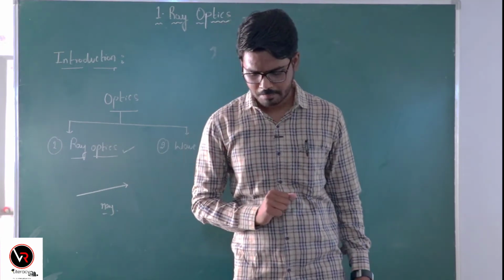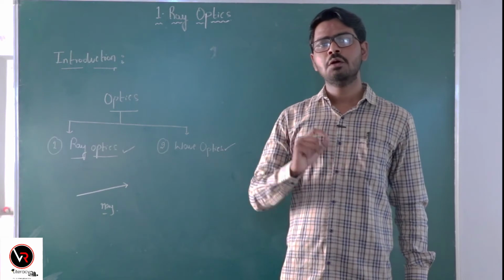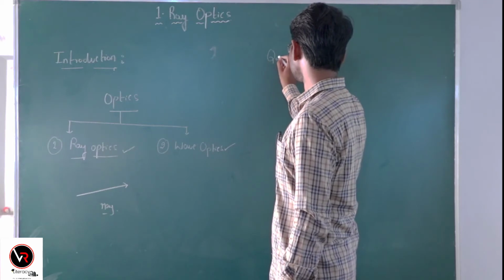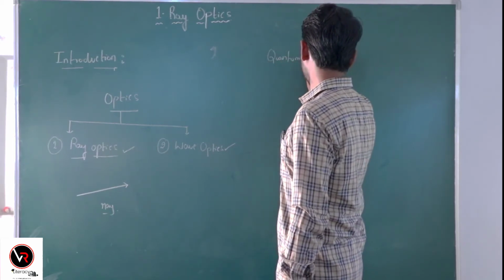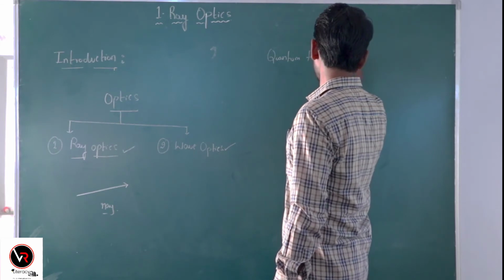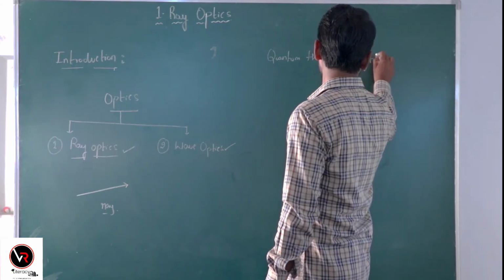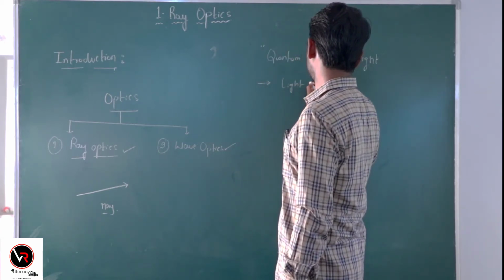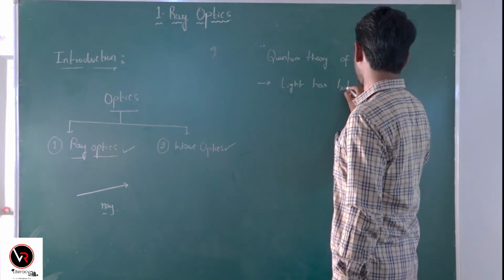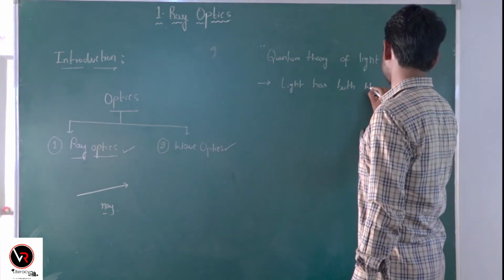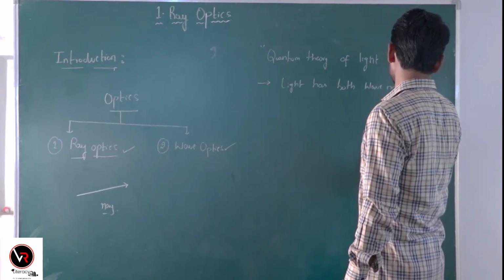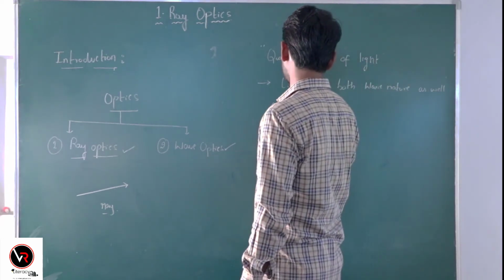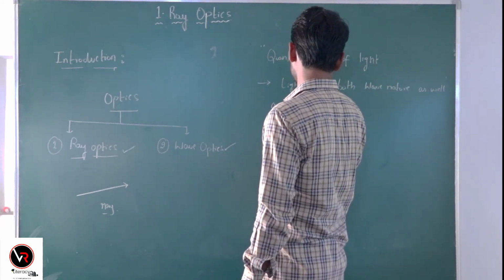So let us discuss. According to the modern theory of light called quantum theory of light, light has both wave nature as well as particle nature.